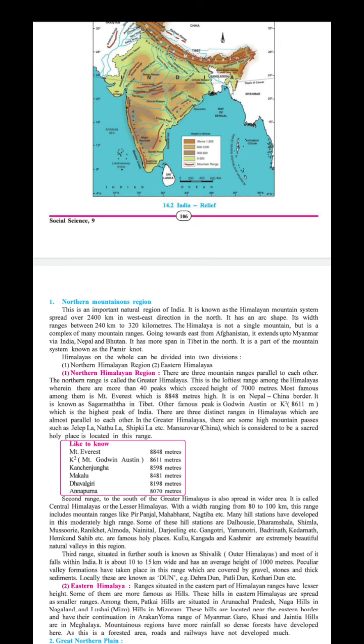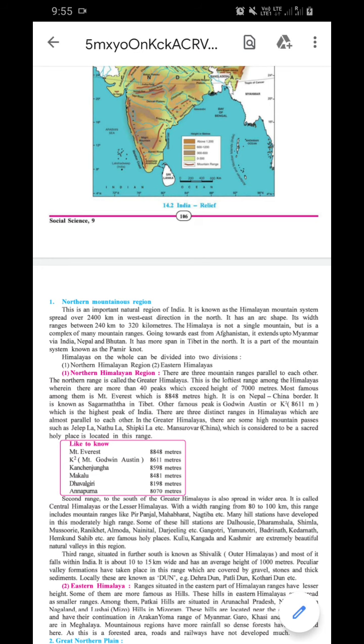Okay. Now these hills in the eastern Himalaya are separate small ranges. Okay. Now next one: these hills are located near the eastern borders and have their continuation in the Arakan Yoma ranges of Myanmar. This range is located in Myanmar. It is not in India. This is a separate range in Myanmar. Arakan Yoma. Okay. Khasi and Jaintia hills are in Meghalaya.